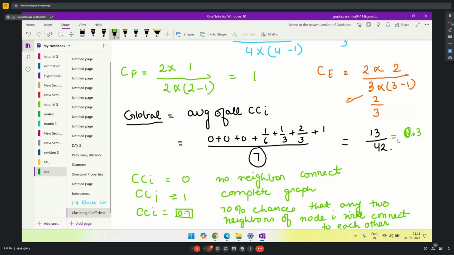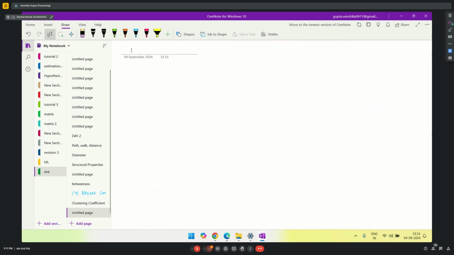The next centrality measure that we are going to discuss is eigenvector centrality. Actually, there is no numerical that I found for this. I'll see if I can find any numerical today and share it with you tomorrow. Today I'll just tell you the definition of it. So what is eigenvector centrality?